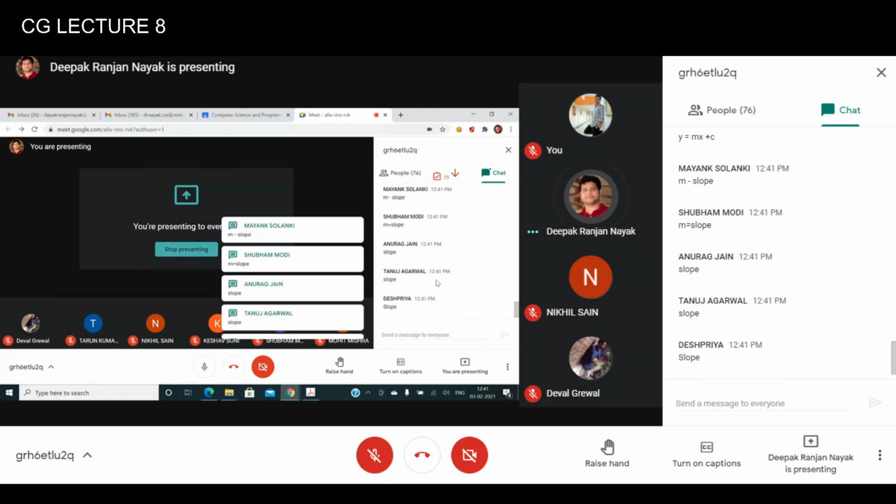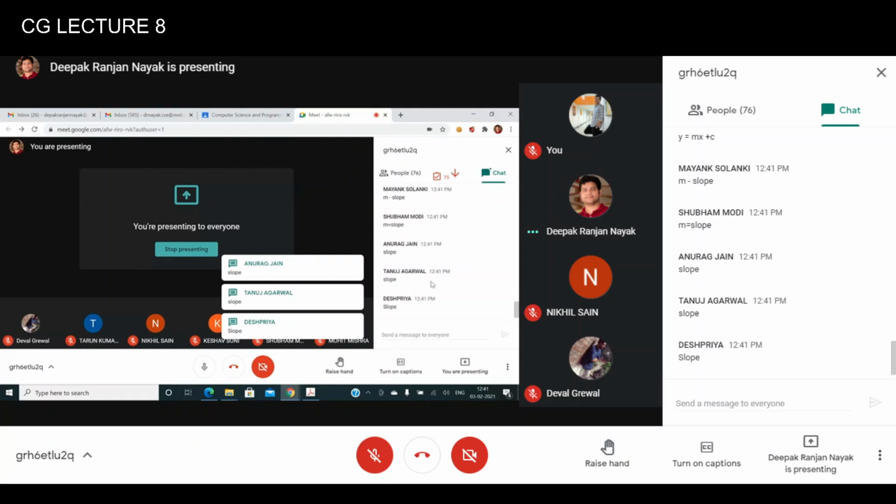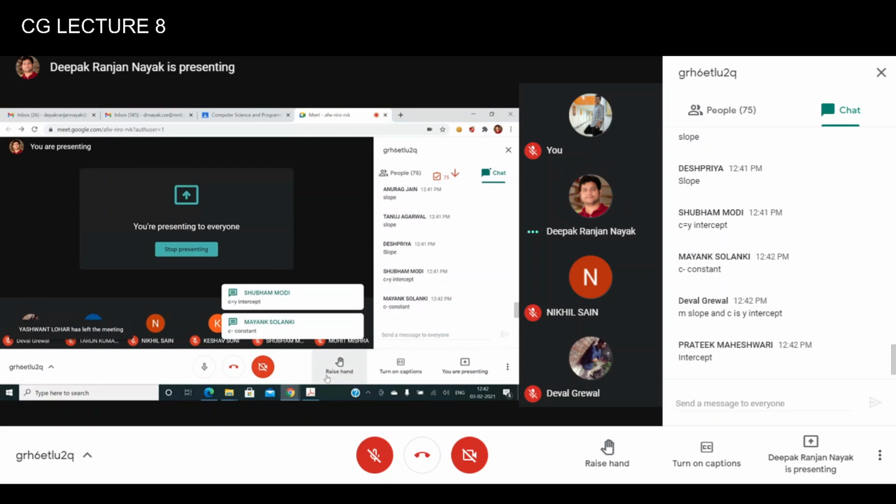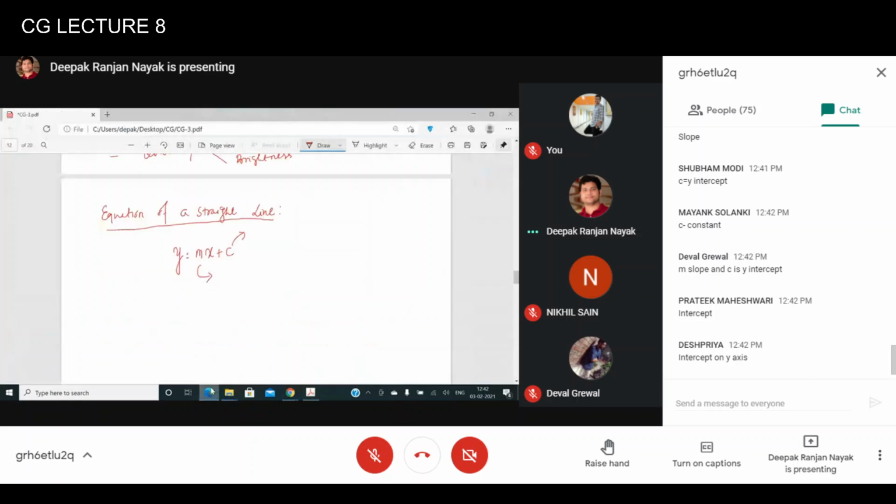Okay, m is the slope. What do you mean by c there? C is the y-intercept. Okay, fine. So that means m is nothing but called the slope, and c is nothing but called the y-intercept. Fine. Absolutely correct.